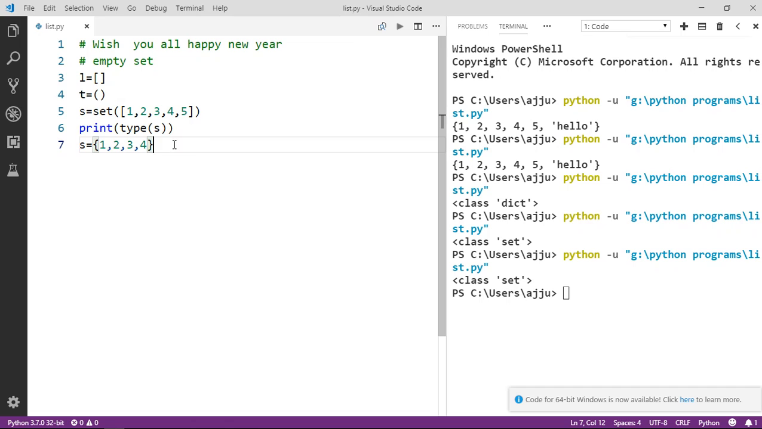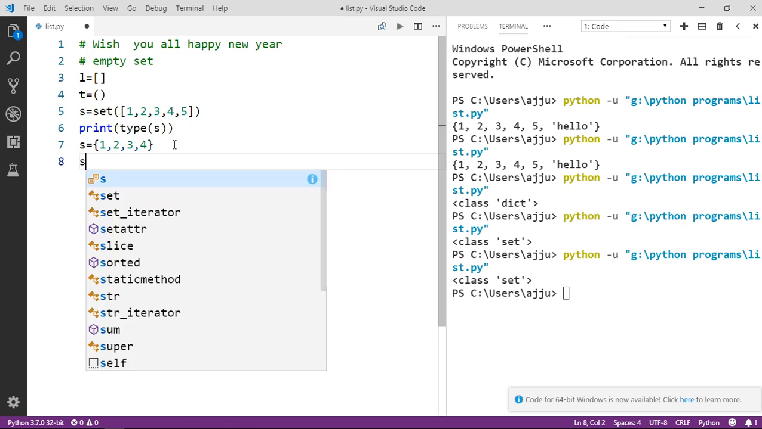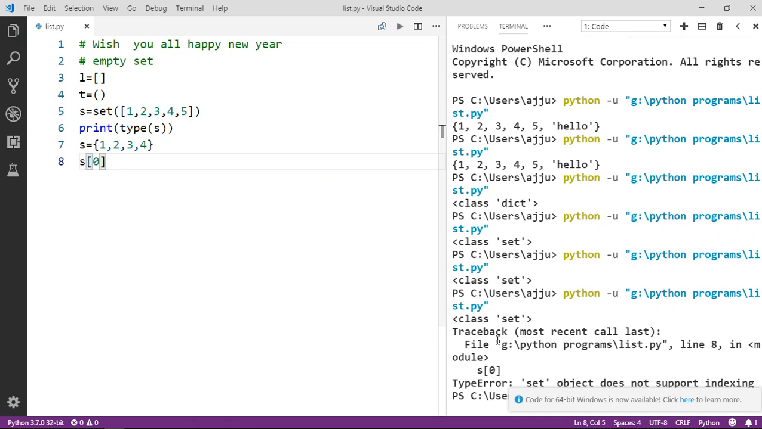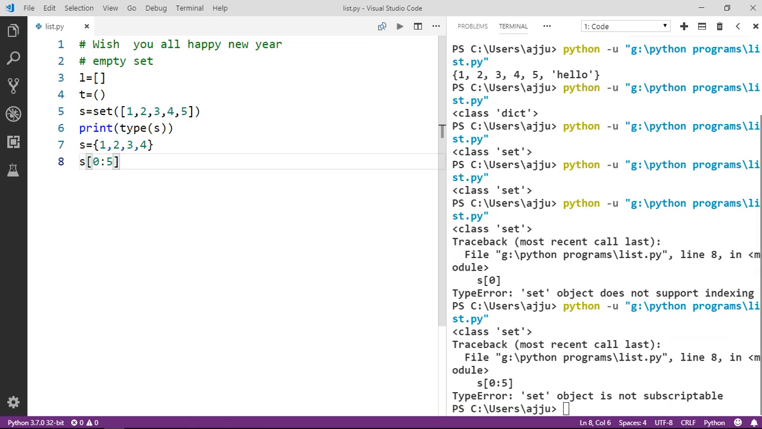Another property of set is that it is mutable. Okay, it is mutable. It means that we can do modification, that is we can add and delete elements. But as we know, we cannot index. If I want to index a particular element, it is going to raise an error that the set object doesn't support indexing. It is raising a type error. If I apply the slicing concept, again it is going to raise an error that the set object is not subscriptable.